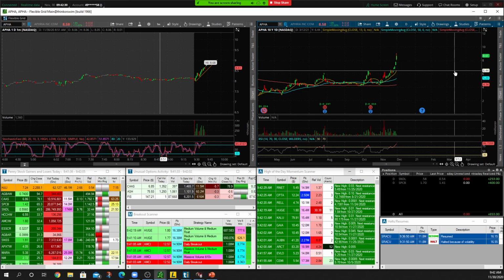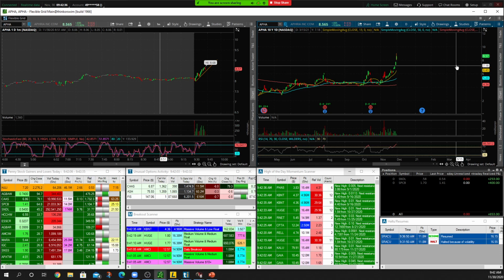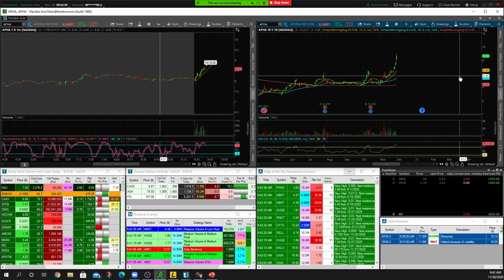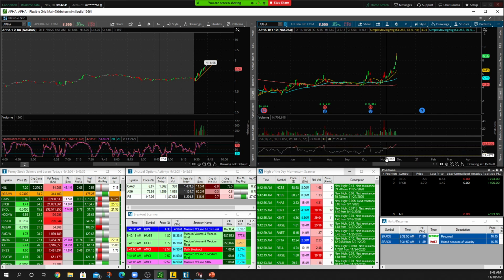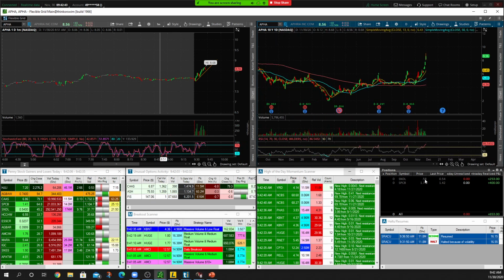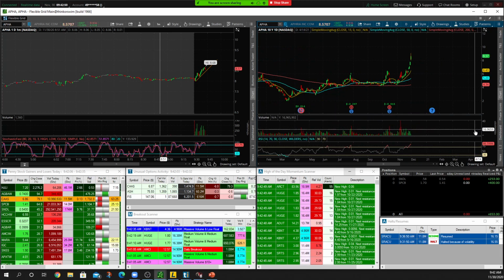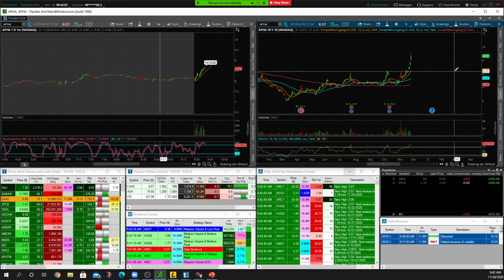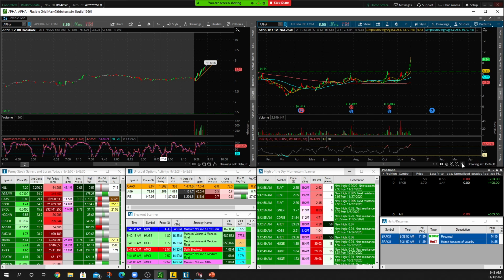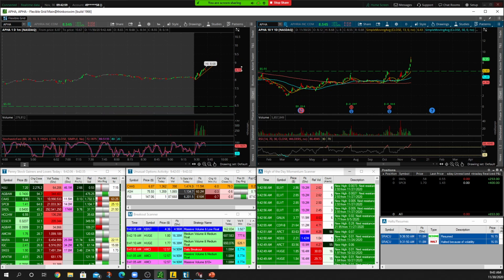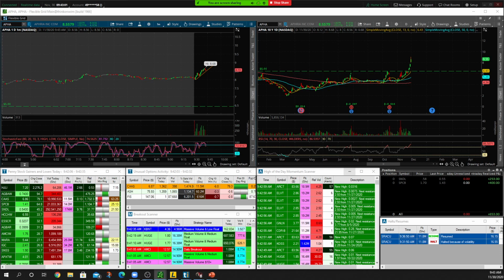We broke out of this nice little cup and handle, ascending triangle, whatever you want to call it, on the daily, a break over the 644. We've had 1, 2, 3, 4 green days without any kind of pullback yet, and the RSI is very, very hot, very, very overbought. So with that being said, whether that's today or tomorrow, we will start seeing this pull back down into those low sixes to retest those 644s most likely. So be mindful of that even intraday today if you're looking to trade APHA.